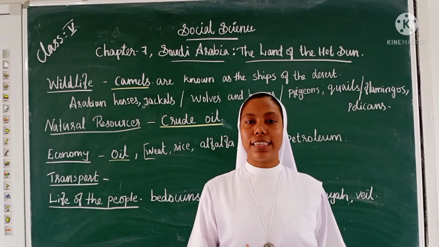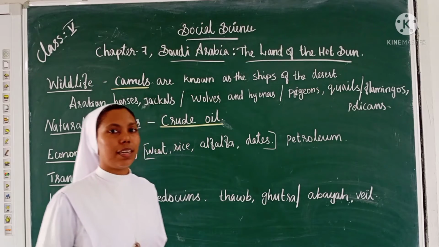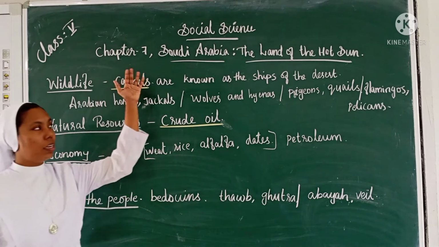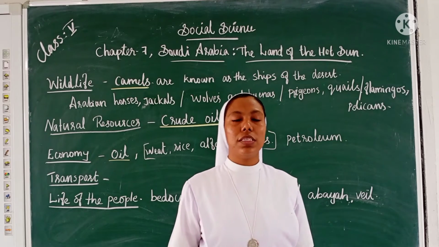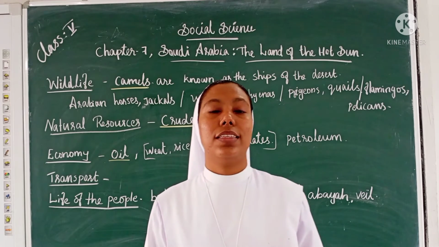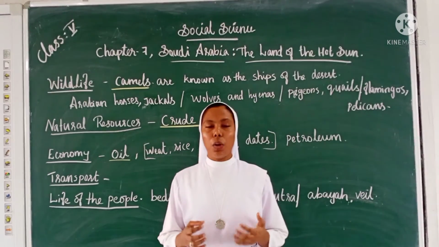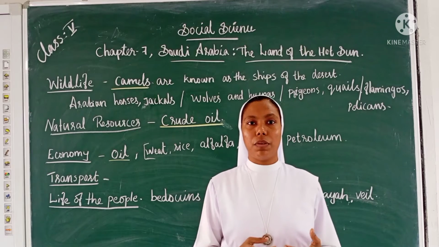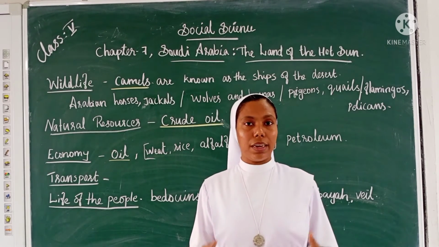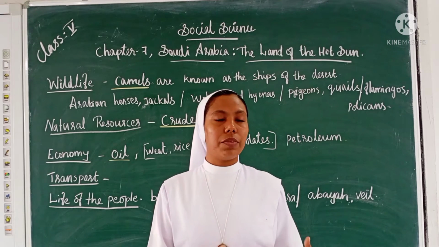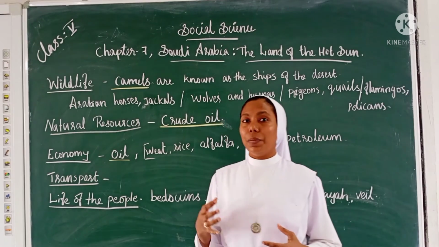In today's class, let us discuss Saudi Arabia. In the previous class, we started chapter 7, Saudi Arabia, the land of the hot sun. We know Saudi Arabia experiences a hot and dry climate. We have discussed its location, the neighboring countries, the climate and the vegetation.